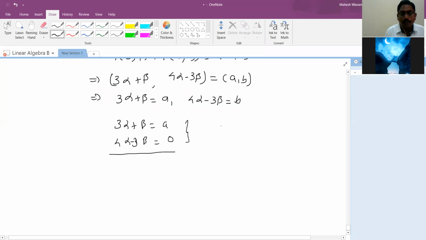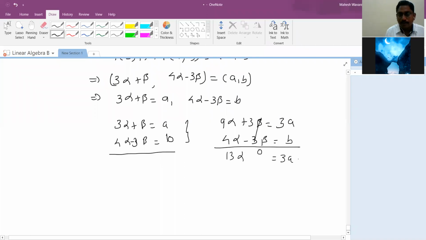वरती काय करतो, 3 ने मल्टिप्लाय करतो, म्हणजे 9 alpha plus 3 beta equal to 3a. This is b actually. आणि खाली 1 ने मल्टिप्लाय करतो, म्हणजे beta हा cancel होईल. So this gets cancelled, and 13 alpha is 3a minus b. So value of alpha is 3a minus b upon 13. Alpha ची किंमत a आणि b च्या भाषेत.